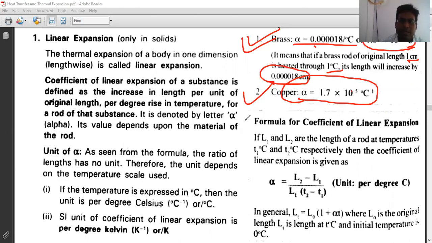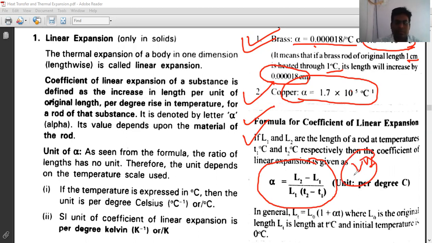Right. Now look at the next point. If L1 and L2 are the lengths of the rod at temperatures T1 and T2, then the coefficient of linear expansion will be L2 minus L1 divided by L1 into T2 minus T1. So this will give the coefficient of linear expansion. This is the formula for linear expansion.